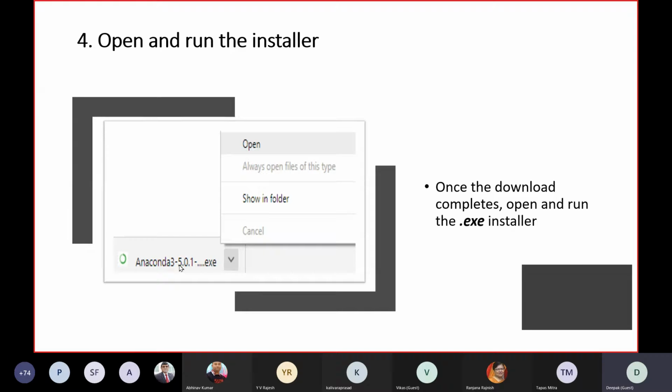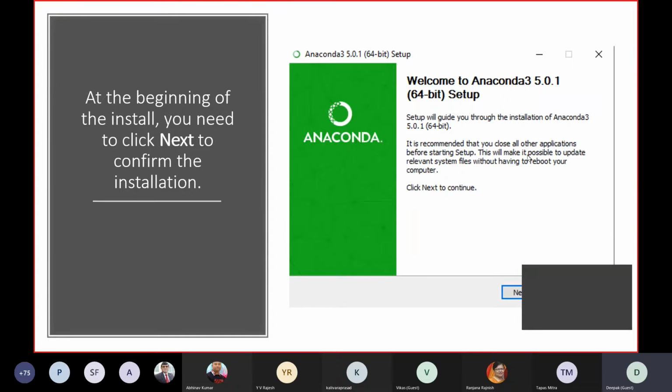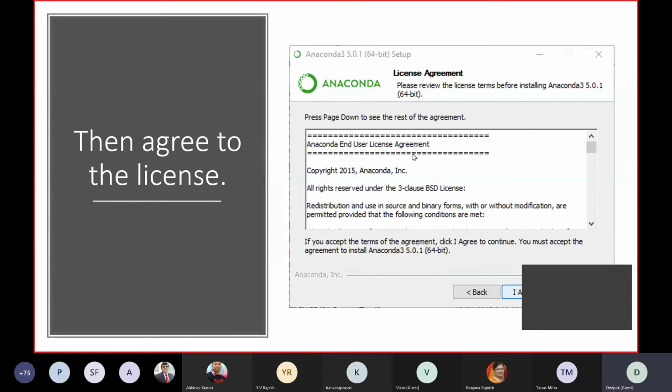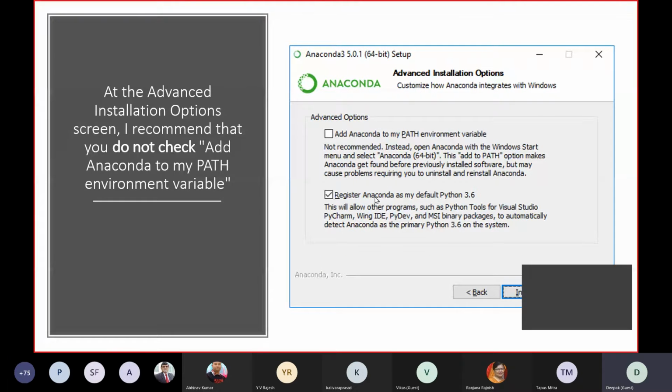After that, you just need to install. If you are using Windows, you can just double click the exe and this prompt will appear in front of you. After accepting all these licensing agreements, you will get this option: Register Anaconda as my default Python 3.6 is the recommended option. Please note that down. Click a photograph of this.